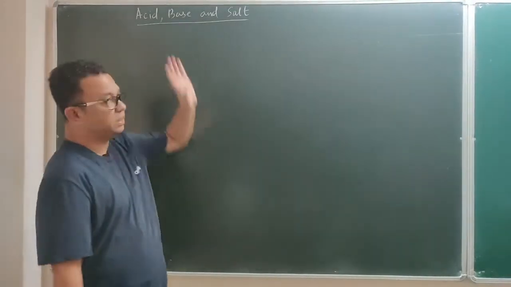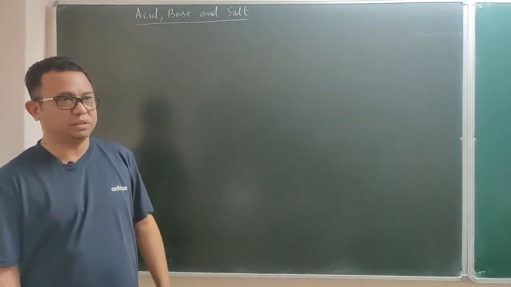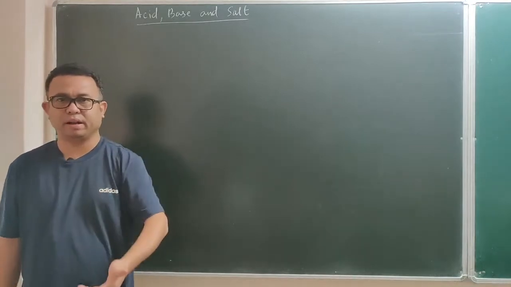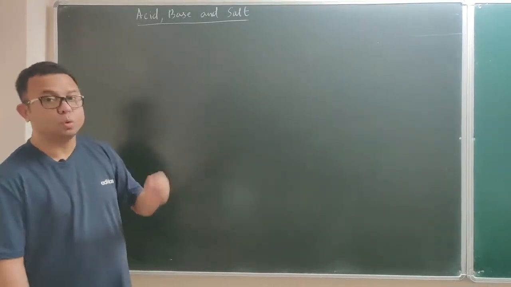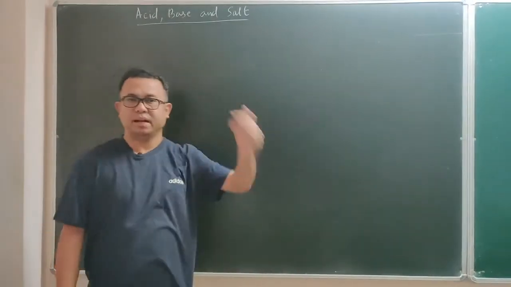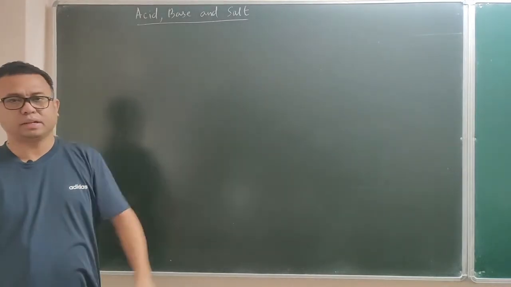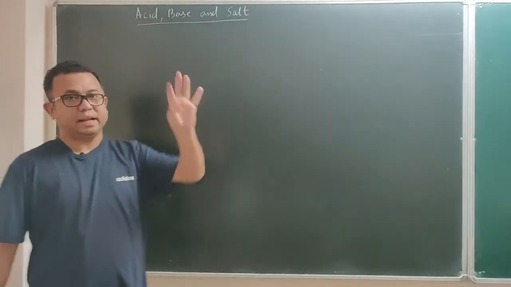Bases. Now bases may not be very common for us, like we might not have come across bases, but we use many bases in our day-to-day life, and you may not realize that it is a base. One base which you cannot do without is soap. The soap that you are using is a base, but in addition to that there are so many other bases that we use. As we go ahead, you will understand what exactly a base is. And usually acid and base are taken as opposites.